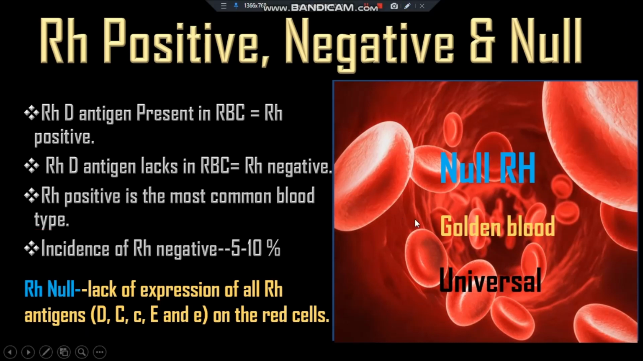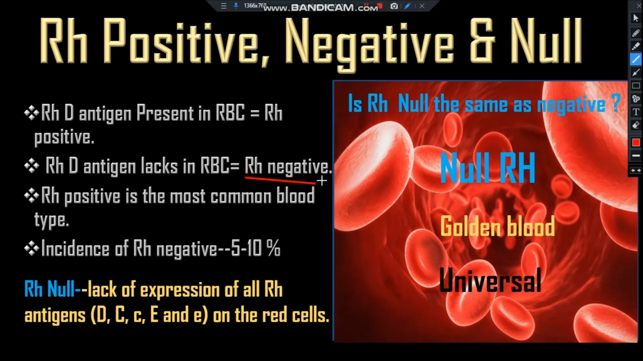Is Rh null the same as Rh negative? This blood type is distinct from Rh negative, since it has none of the Rh antigens at all. In the Rh negative blood group, only the Rhd antigen is absent, but here Rh null has no antigen at all. So it is called the golden blood, and it is also called the universal blood.